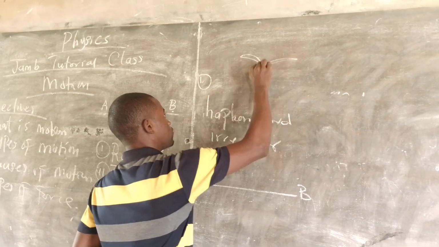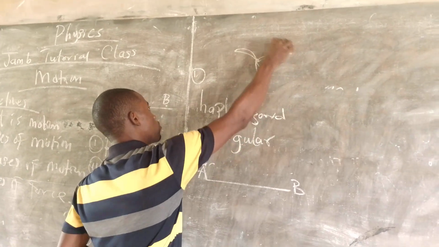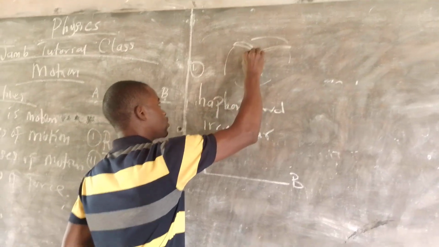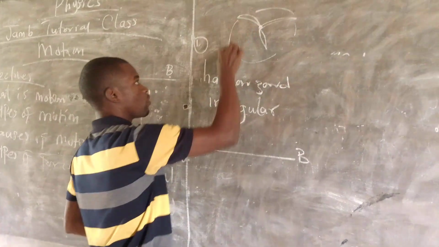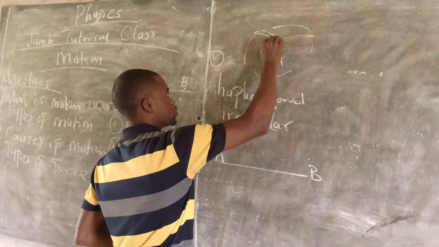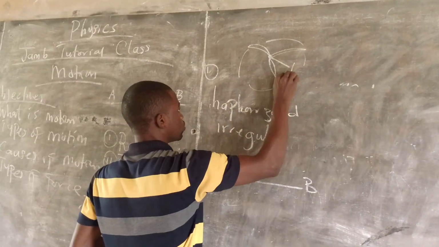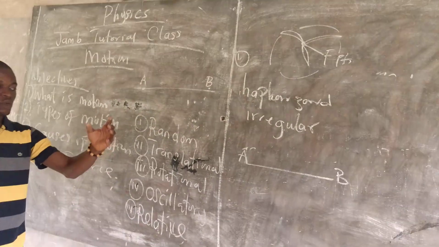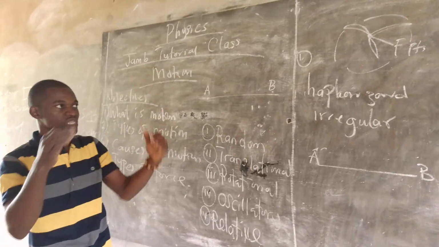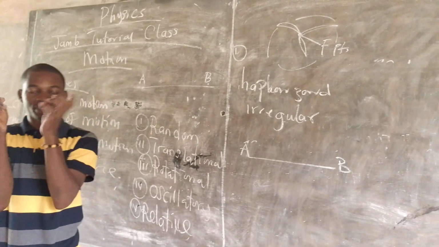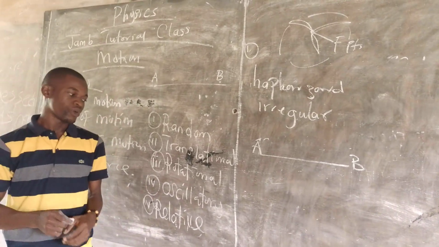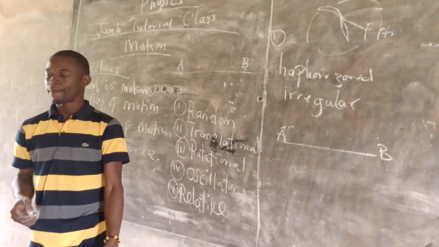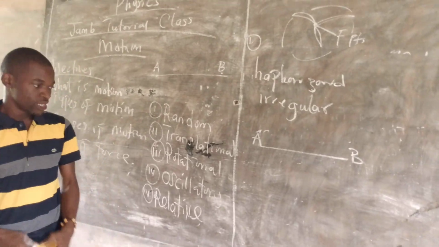The blades of a fan are all moving in a circular motion around a fixed point. So when a body is moving in a circular path around a fixed point, such movement is what we call rotational motion. I believe we get that now.